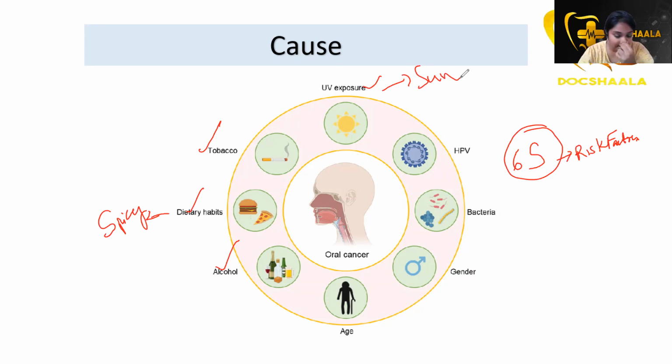So how many S's are done? 4. One more thing is bacteria, especially syphilitic infections. And also one more S. I've told you 5 S's. Let me know the 6th S also. So HPV, gender, and age are also some of the causes for oral cancer, right?